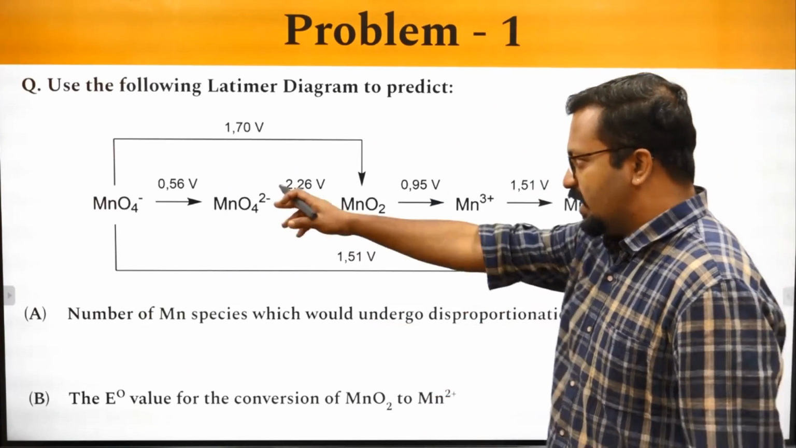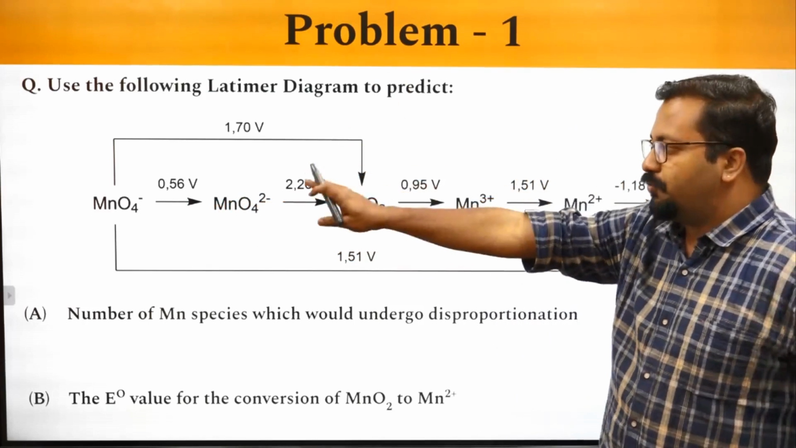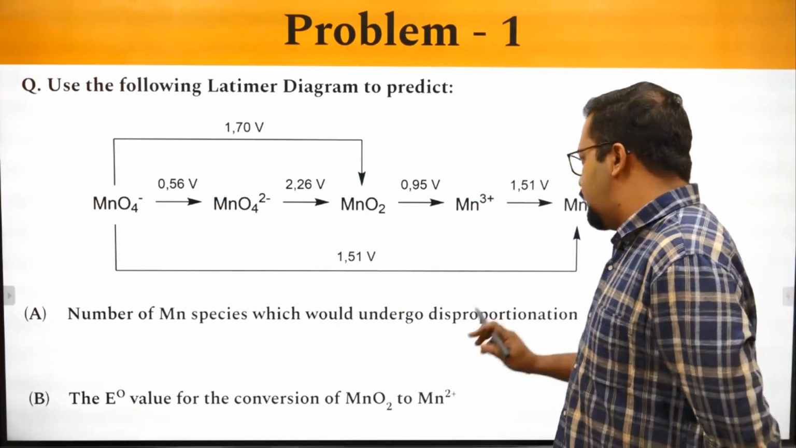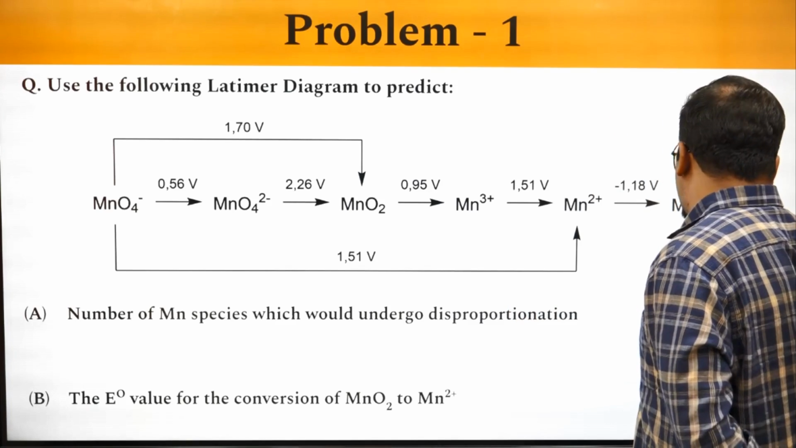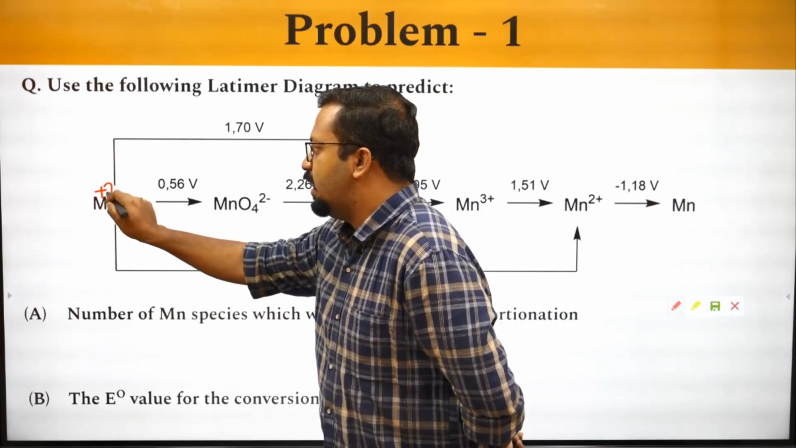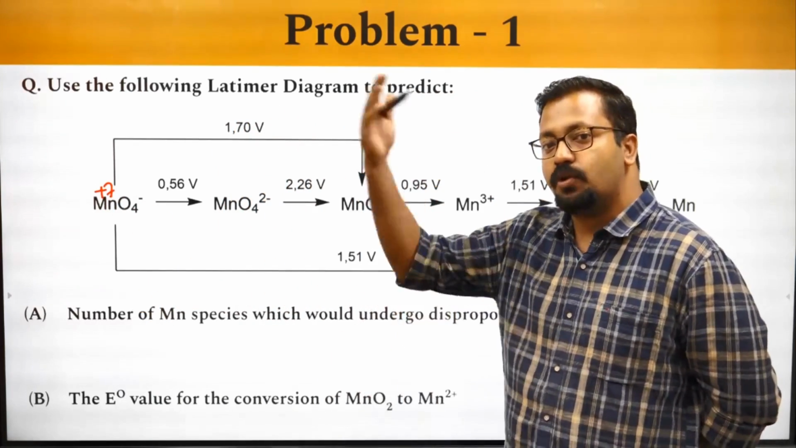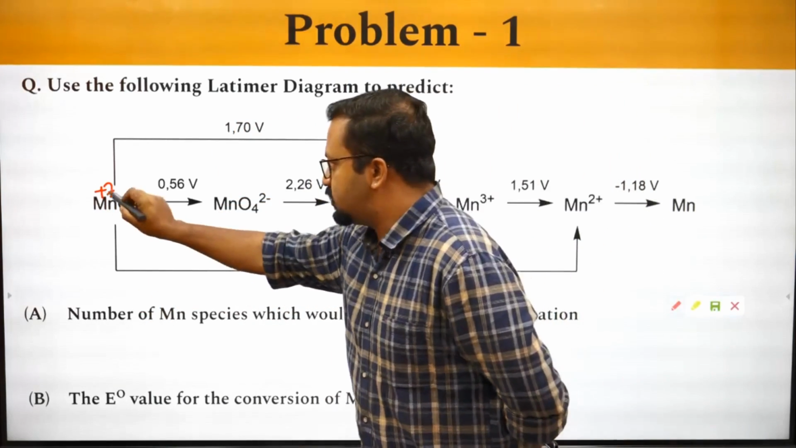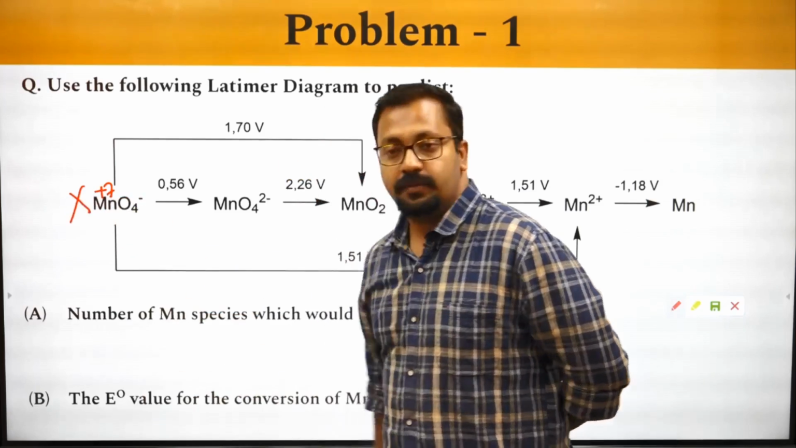So let's start with MnO4 minus. MnO4 minus is a species which can only undergo reduction. Can we agree on that? Because it is in the highest oxidation state, it cannot lose any more electrons, it can only undergo reduction. So this is not our answer.